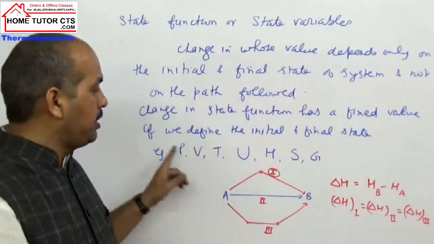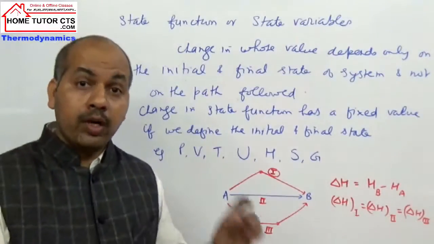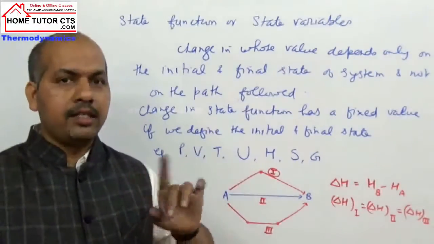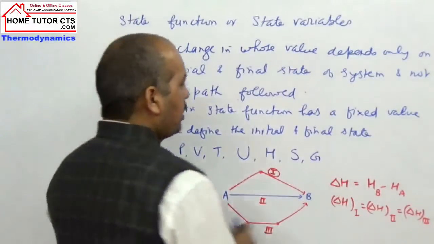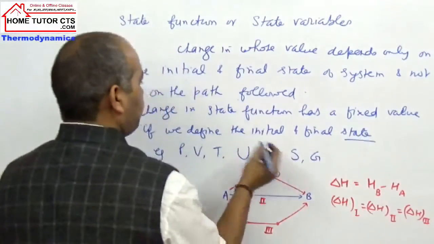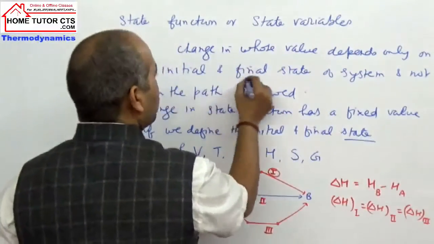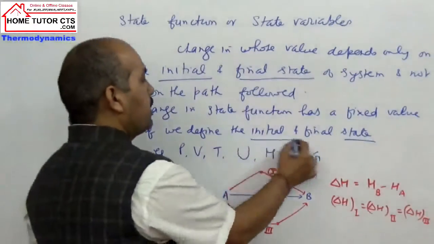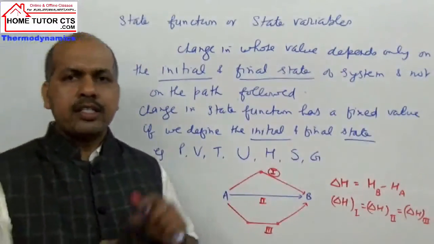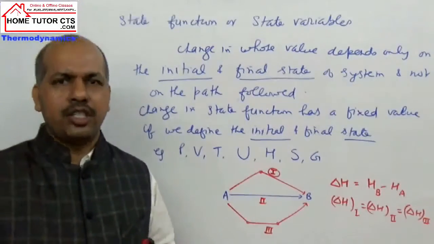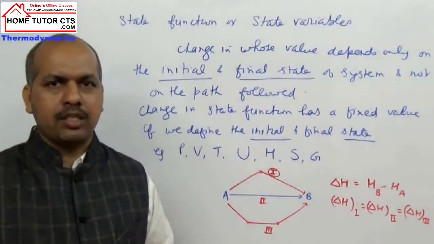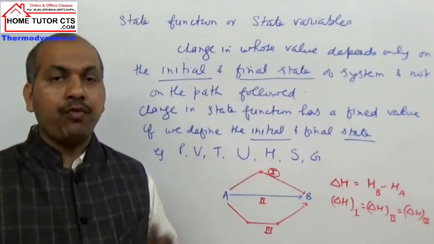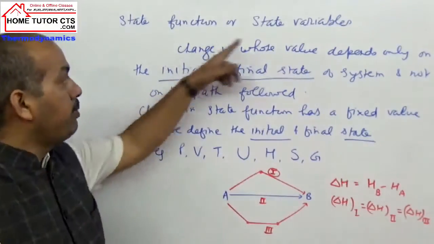The change in the properties whose value depends only on the initial state and final state, these are state functions. State is the important term here: initial state and final state, in both cases. Actually, what is state? State simply implies conditions, and to define the conditions we require some variables.